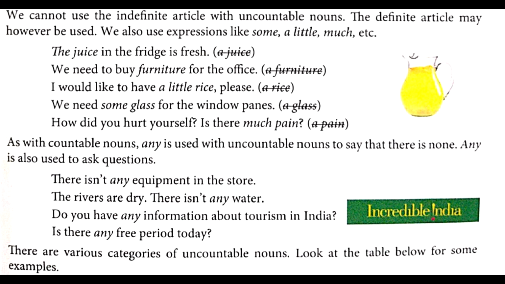So the first example, the juice in the fridge is fresh. Second one, we need to buy furniture for the office. So juice will be juice only, not a juice. And furniture will be only furniture, not a furniture.